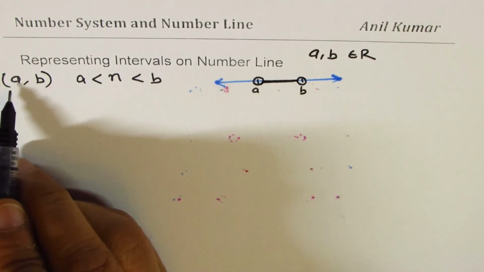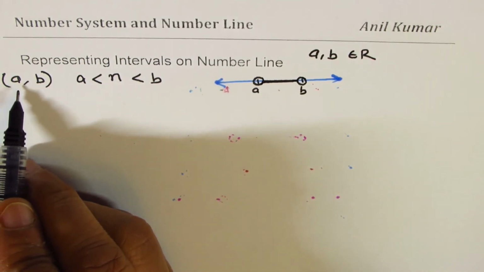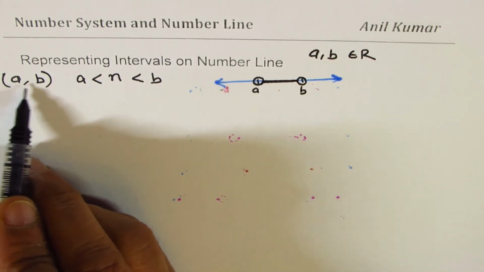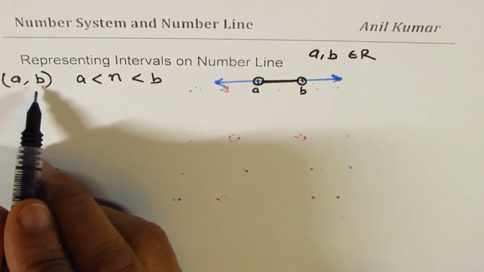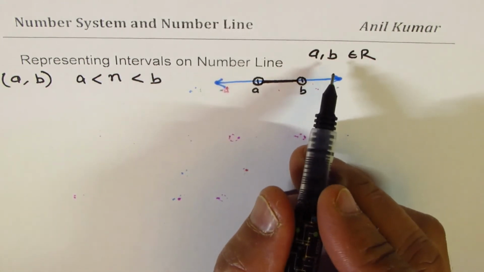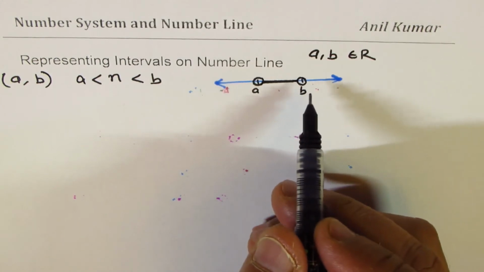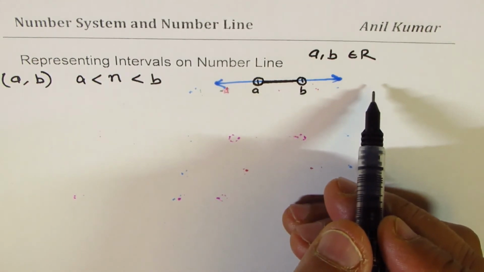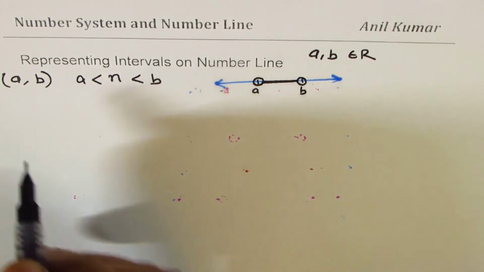So this is what is being represented by the ordered pair. This is also called kind of an ordered pair, right? So numbers have order, all real numbers. When we say numbers on the right are greater, that means there is an order, right?